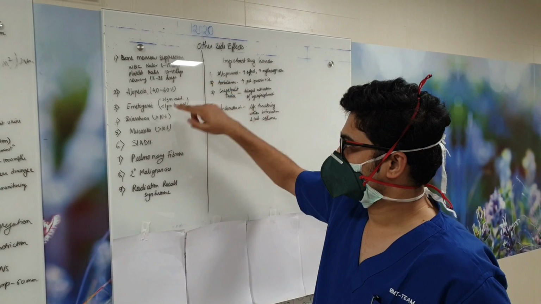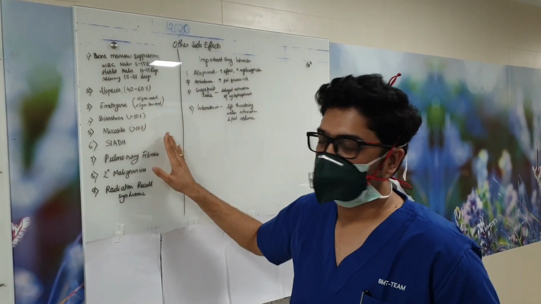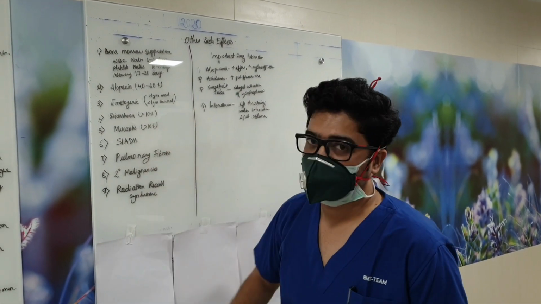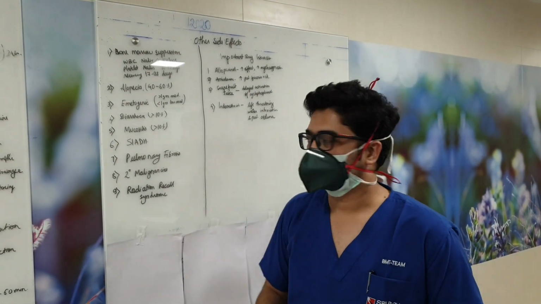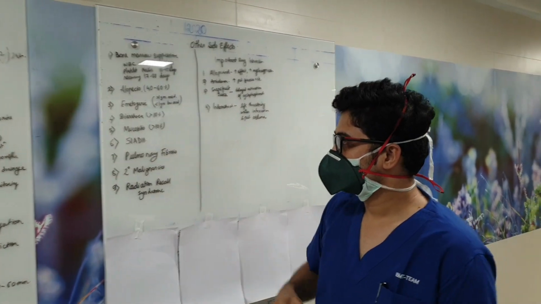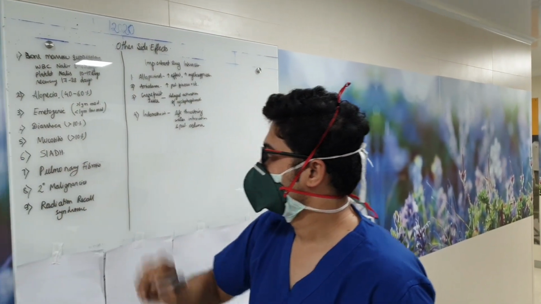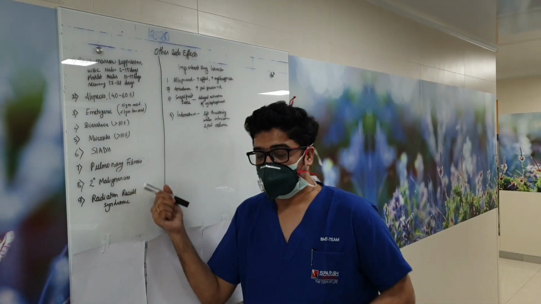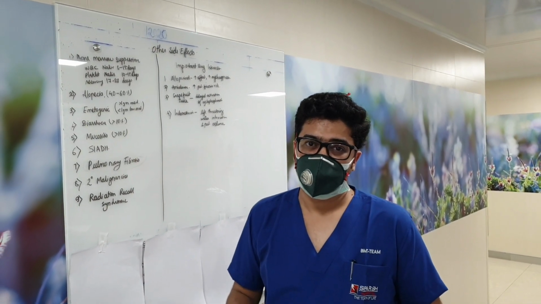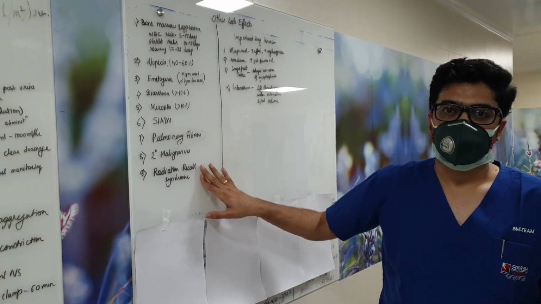Like at a dose of more than 1 gram, it's moderately emetogenic, and less than 1 gram is low to moderately emetogenic. It can cause diarrhea and mucositis in more than 10% of the patients. It causes SIADH, and also an important side effect to remember is pulmonary fibrosis. It can also lead to secondary malignancies when used in various chemotherapy protocols, and it can also lead to radiation recall syndrome.